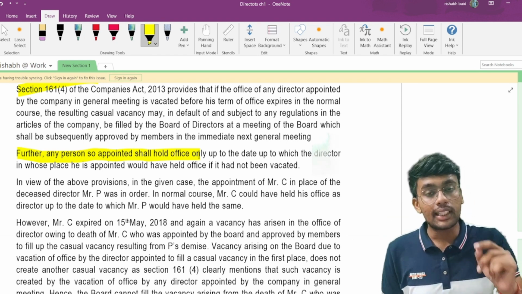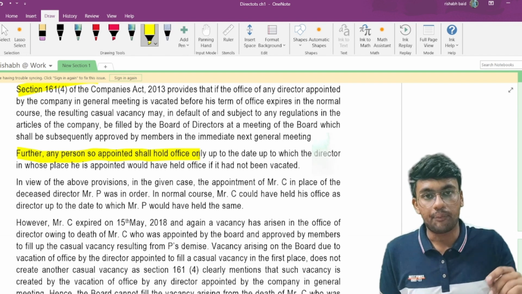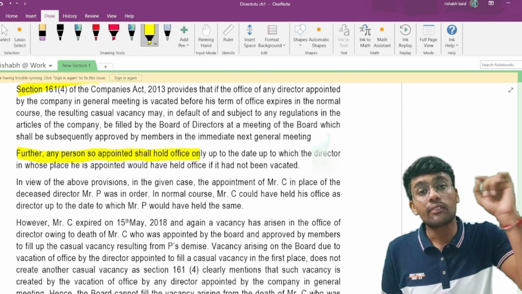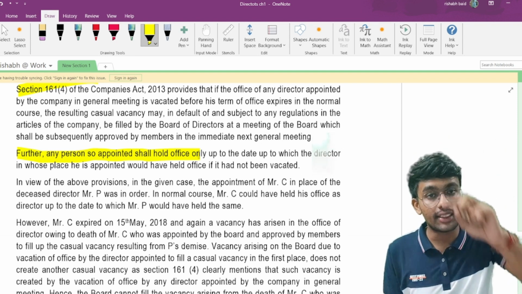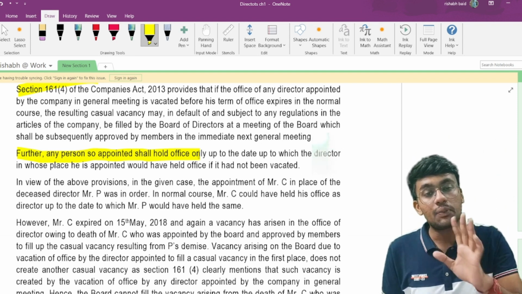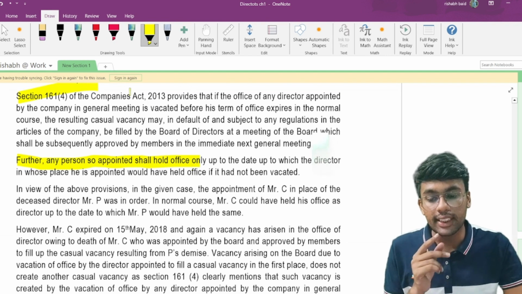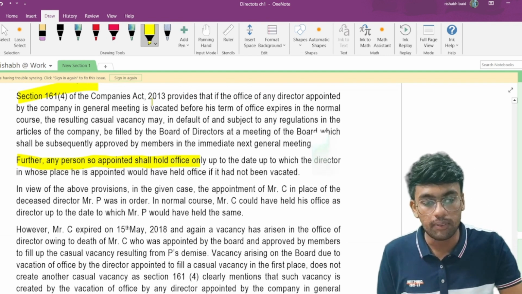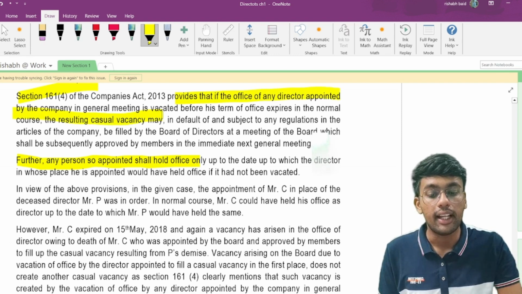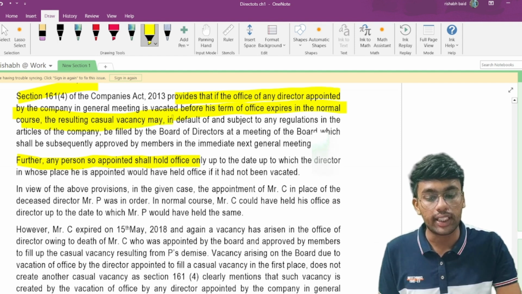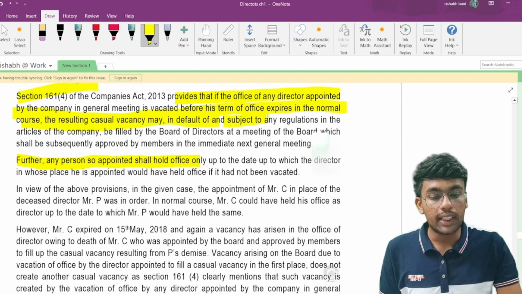Now, a person who has been appointed as a director by the board of directors in place of a person who was appointed under the casual vacancy under section 161(4), in such a case this provision does not apply. So what does section 161 subsection 4 talk about? It provides that if the office of any director appointed by the company in general meeting is vacated before his term of office expires in the normal course, resulting in a casual vacancy, in default and subject to any regulations.